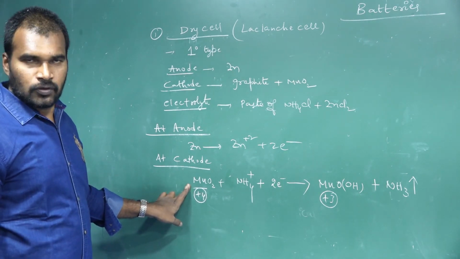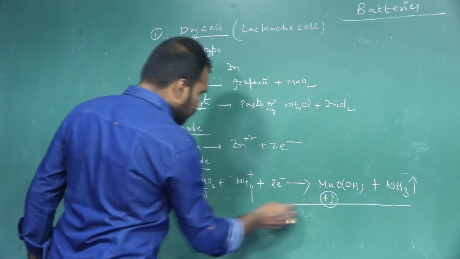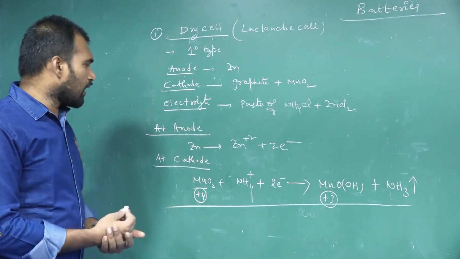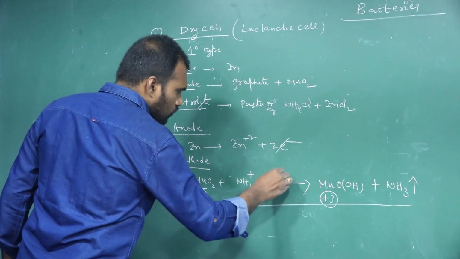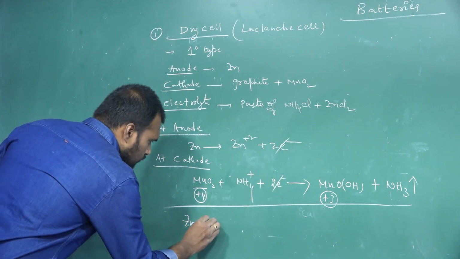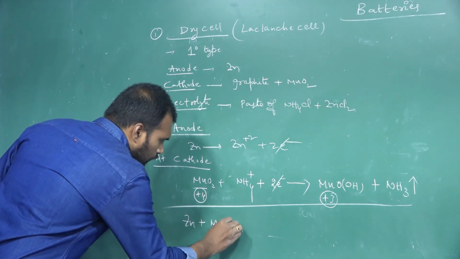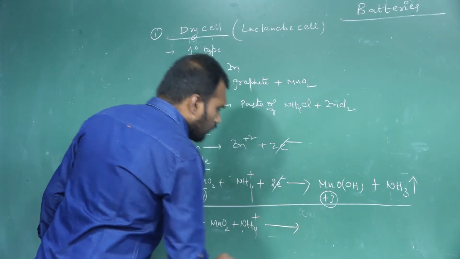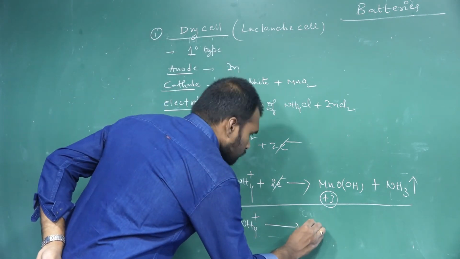Okay, so if you add both the cathodic reaction and anodic reaction, in the overall reaction the 2 electrons will cancel out. So what is remaining? Zinc plus MnO2 plus NH4+ ions will come out as what?